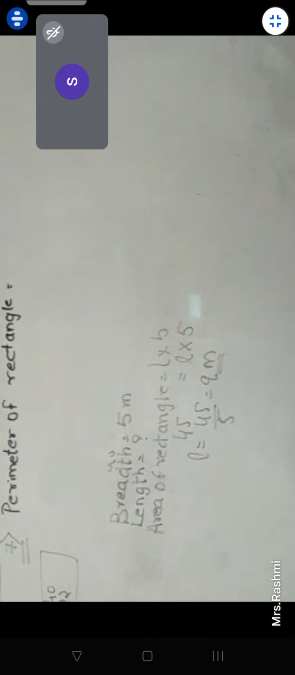Now clear. Perimeter of a rectangle is what? What is the formula for perimeter of rectangle? 2 into (L plus B), 2 bracket L plus B bracket, ma'am.